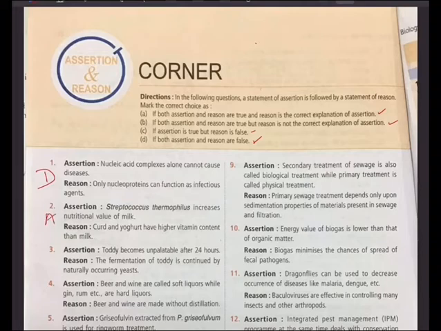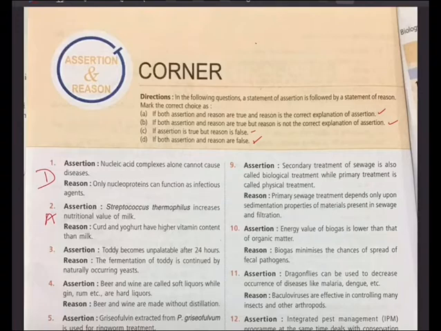Of course, answer should be A. Microbes have been used for a long time in production of dairy products like curds, yogurt, cheese, etc. Yogurt is produced by curdling milk with the help of Streptococcus thermophilus and Lactobacillus bulgaricus. Yogurt has higher nutritional value than milk. Thus, it can be said that Streptococcus thermophilus increases nutritional value of milk.